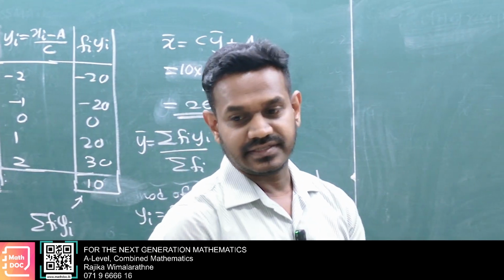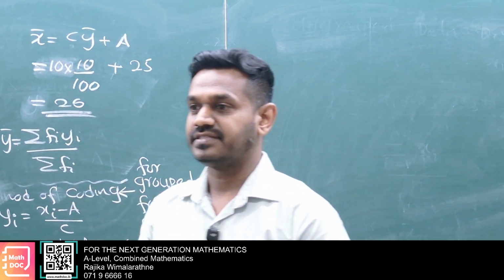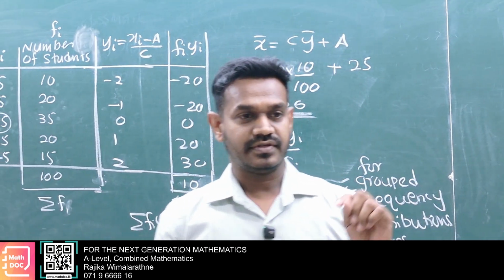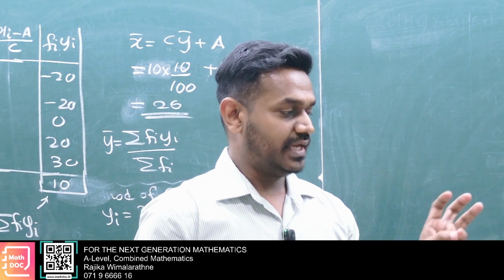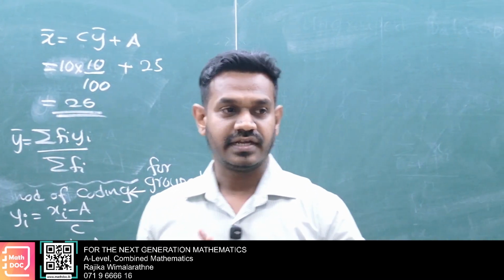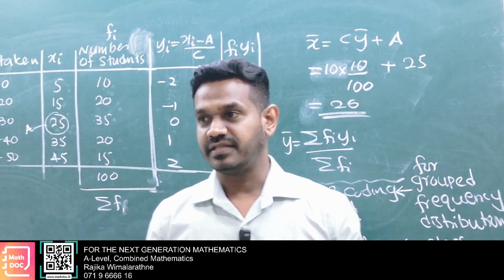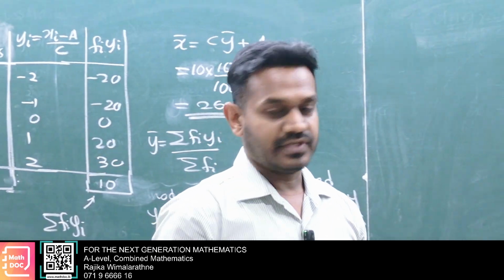Next week we can complete all the other parameters. Then take that tutorial and do the calculations under mean, median and mode only. Don't read the question, just do the calculations and find the mean, median and mode. Okay, that's enough for statistics today.